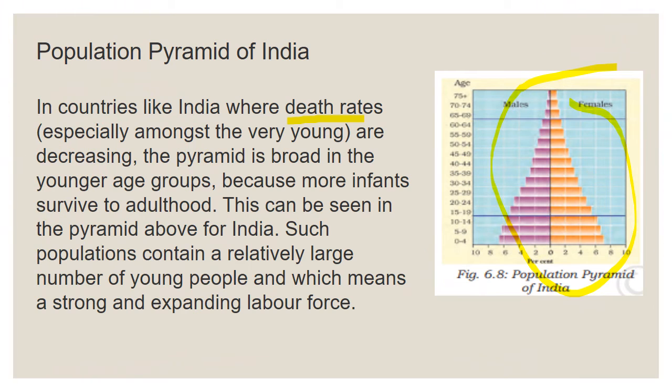So, this is for India. How many people are there in each age group? This pyramid shows that in countries like India, the death rate is decreasing. Because of health facilities we have reduced the death rate, but the birth rate is increasing.